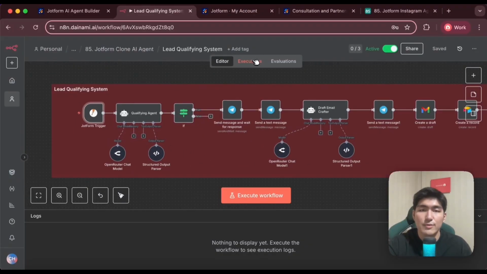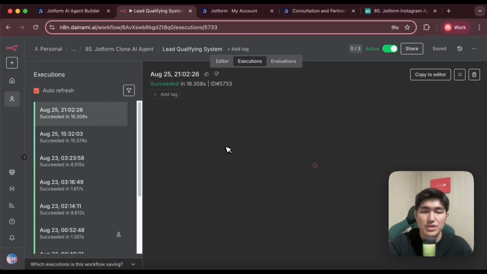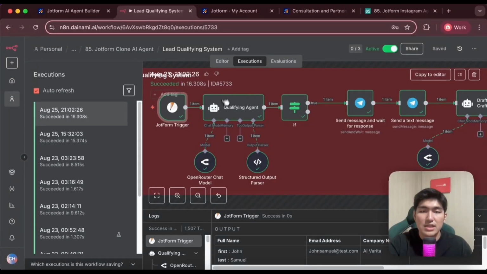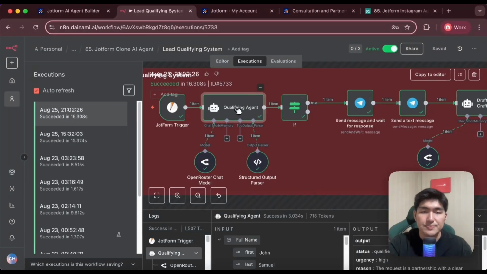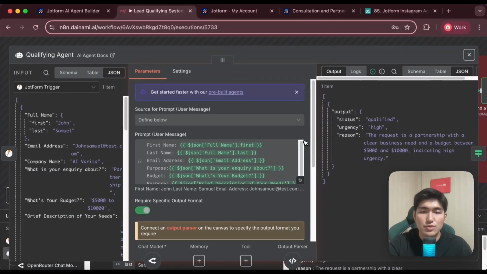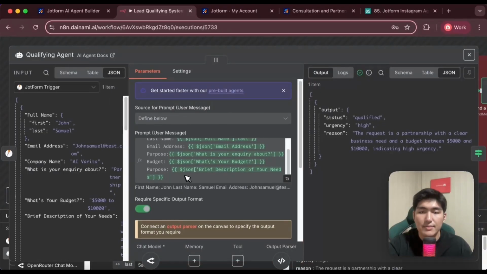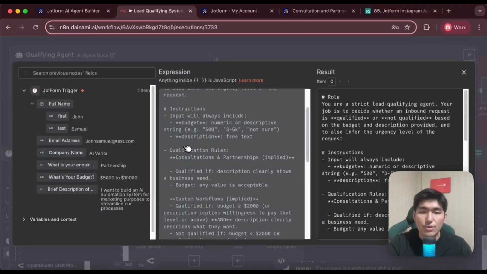So let's go into one of our previous executions to see how this works. After the Jotform gets the information, which is for John Samuel in our example earlier, we give this information to a qualifying agent. This qualifying agent gets all the information about this user, and then it's supposed to qualify the leads.